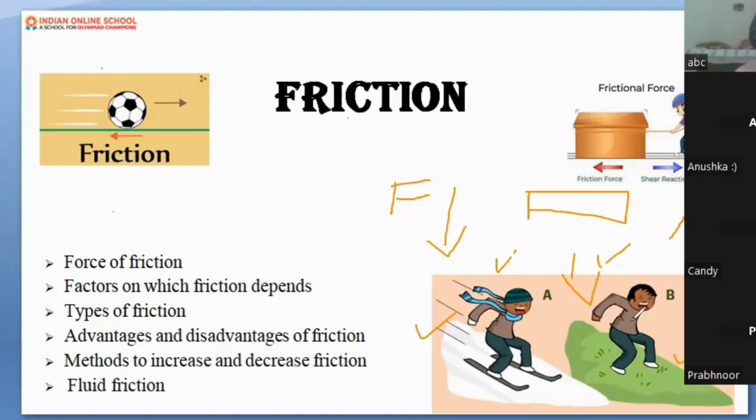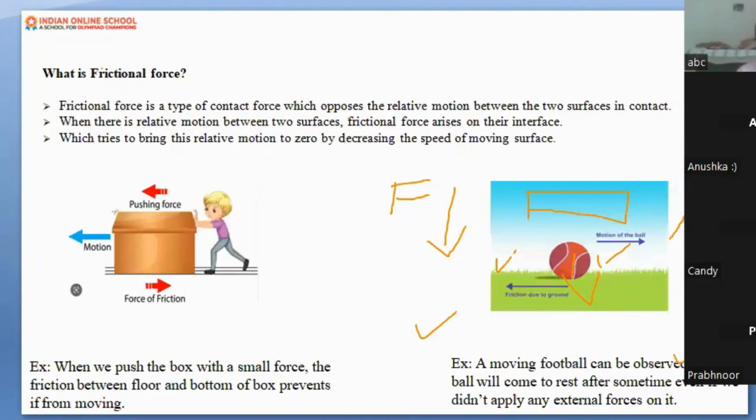Please do remember this word, it will help you a lot. Irregularity, roughness, uneven surface, which increases the friction, which gives you more friction, more resistance. Whereas on the smooth surface, it is less. Let me give you one more example here, student. Can you give me one example of a rough and a smooth surface before going ahead with the next slide? Yes, I want an example from you. Rough or smooth surface?